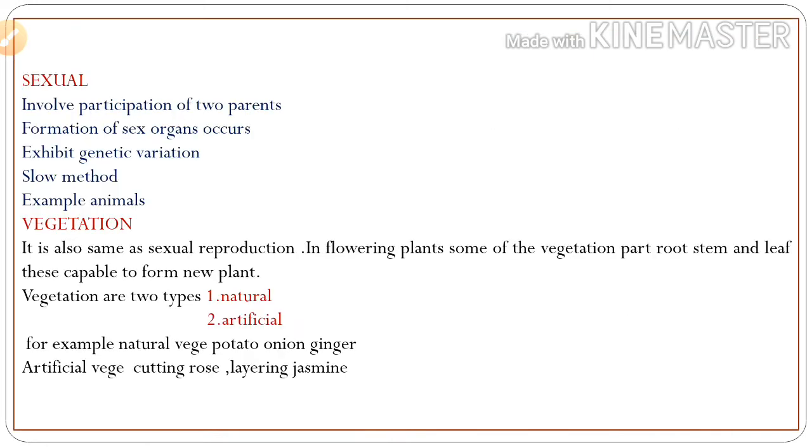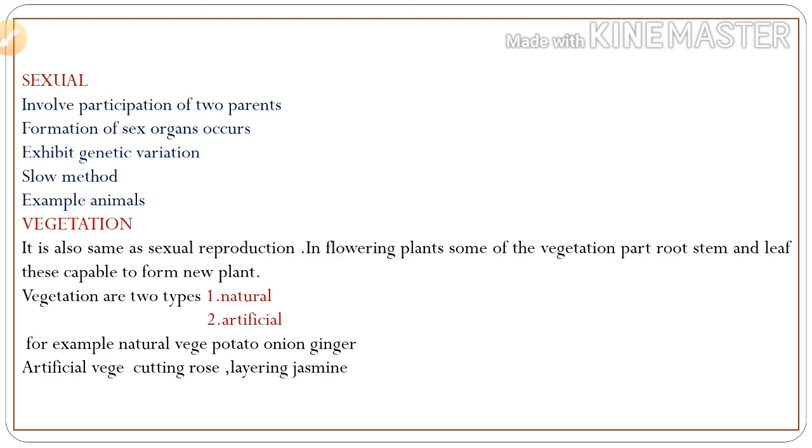Next one, sexual reproduction. It involves participation of two parents, one male and another female. Formation of sex organs occurs, and it exhibits genetic variation, that is, the parent and the baby have some variations. It's a slow method. Example, animals.